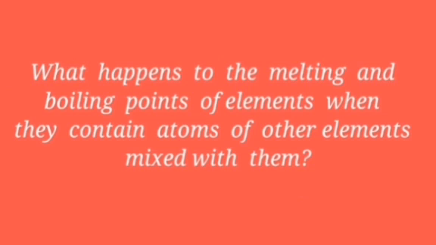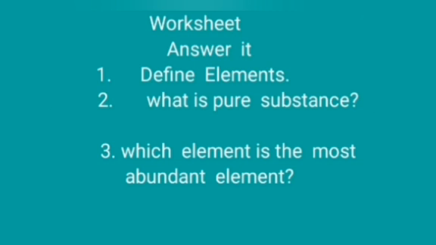What happens to the melting and boiling points of elements when they contain atoms of other elements mixed with them? Yes, the melting point and the boiling point increase or decrease when atoms of one element are mixed with atoms of another element. We saw in the class elements and the characteristics of elements.